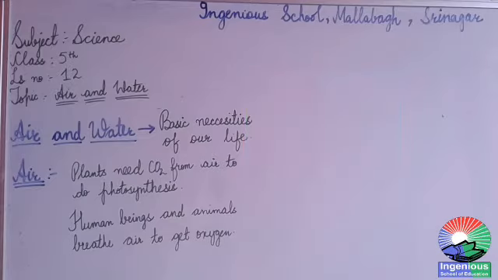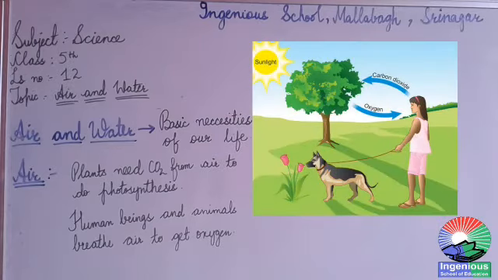Now talking about human beings and animals. Human beings and animals breathe air to get oxygen, because oxygen is very important for their survival. We breathe air to get oxygen, and without oxygen, life would not be possible for us on Earth.